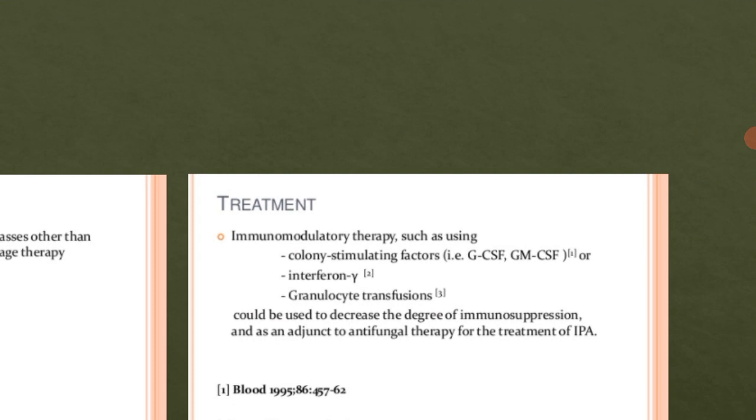Now, how can we prevent this infection? We can prevent it by avoiding going to some infected areas, or we should take proper measures. We should maintain hygiene. And if a person was diagnosed or treated previously for tuberculosis or any immunocompromised states, then that person should take more care to avoid getting such infections.